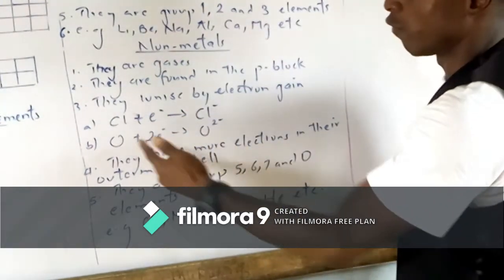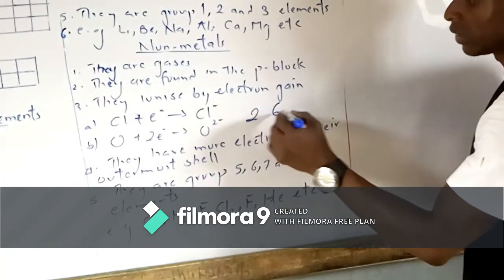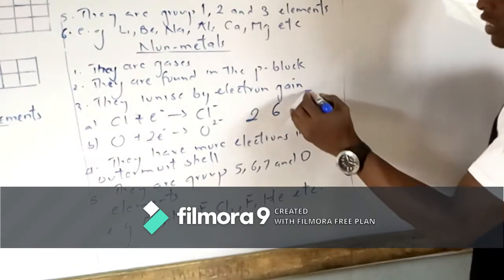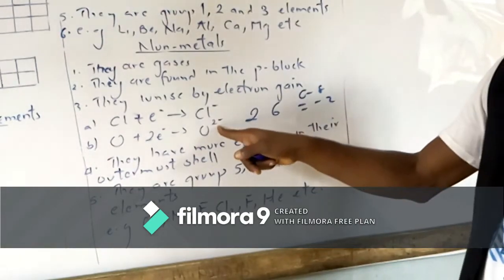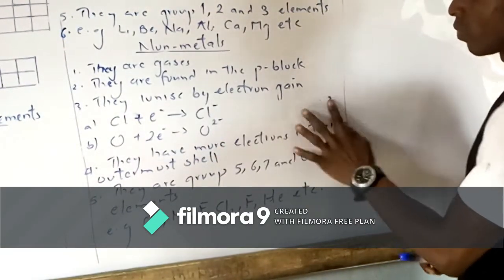Look at oxygen, for instance. Oxygen is 2, 6. Now, later I'll teach you electron configuration. Now, 6 minus 8 equals minus 2. So that's why we have this. I will talk about that later on.